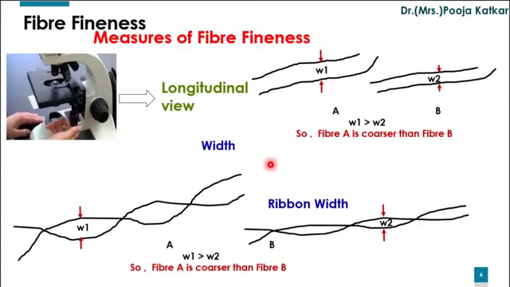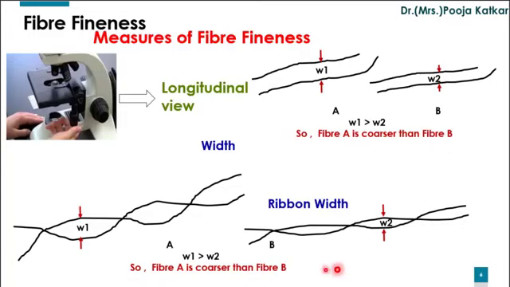Instead of measuring cross-sectional view, we can simply place a fiber on the stage of a microscope, and with the longitudinal view we can measure the distance between the two edges. Thus, width is the next measure of fiber fineness. Here I have shown two fibers, fiber A and B. A has width equal to W1, while B has width equal to W2. W1 is greater than W2, and therefore we can say that fiber A is coarser than fiber B.